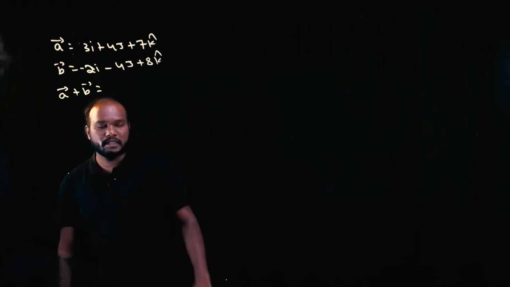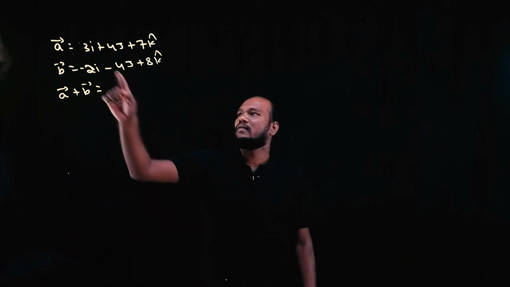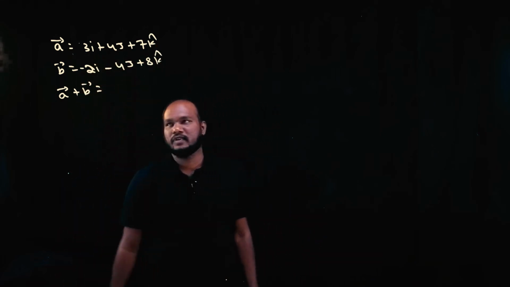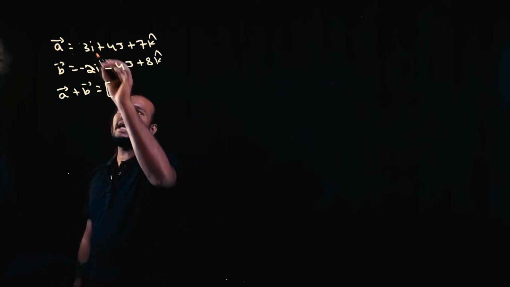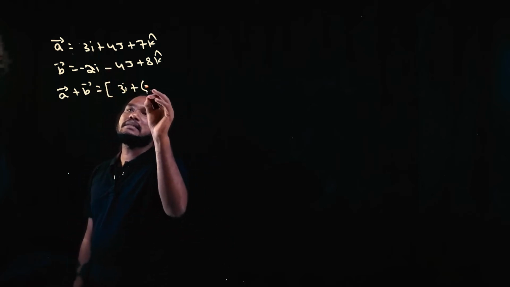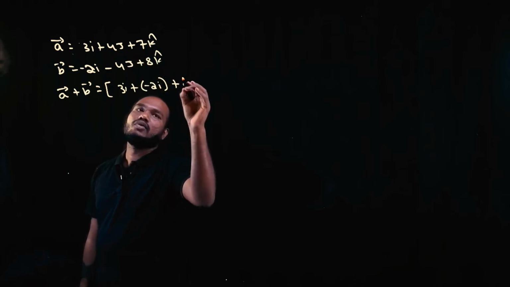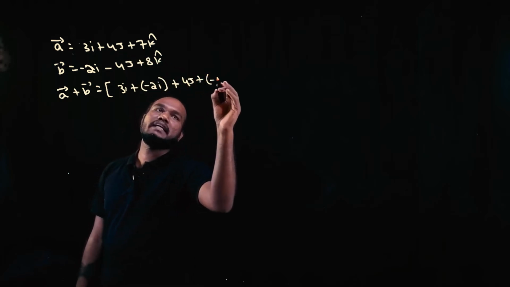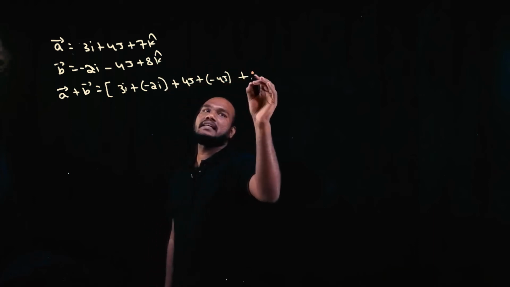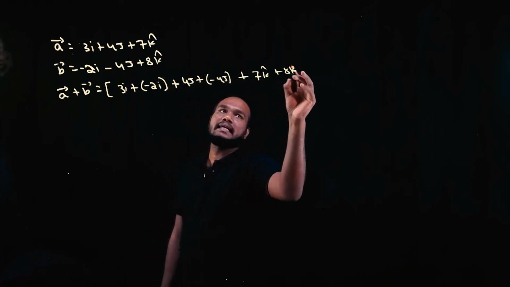How do you add two vectors? Whenever you are adding vectors, always add i with i, j with j, k with k, right? So I'll just type 3i plus -2i plus 4j plus -4j plus 7k plus 8k.